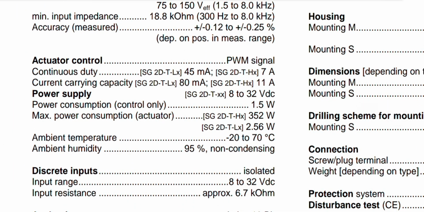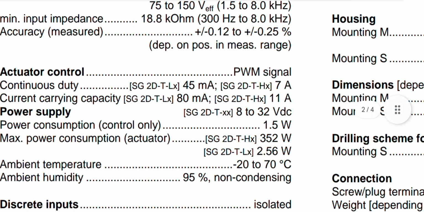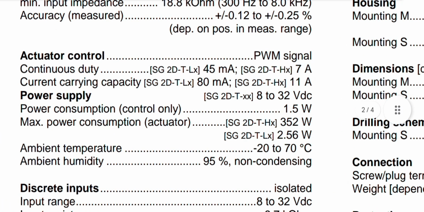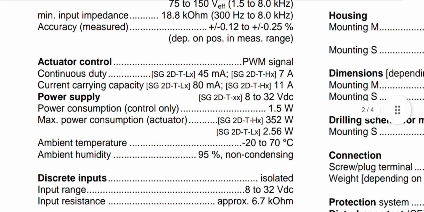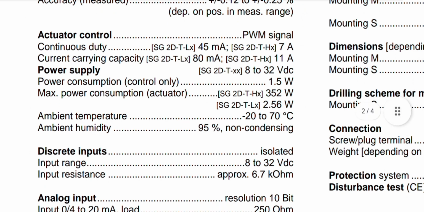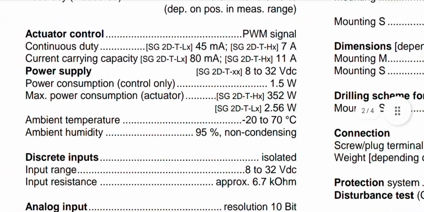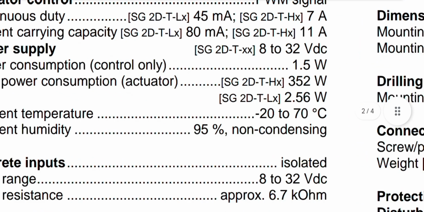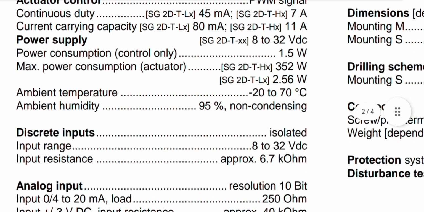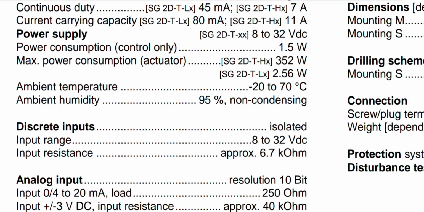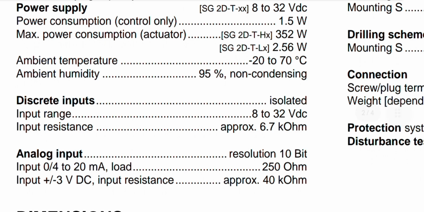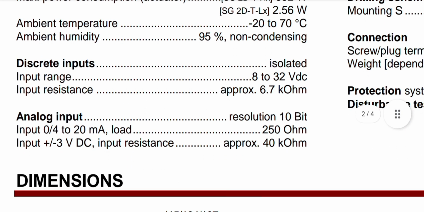Actuator controls 45 milliamps to 7 amps. Power up supply, power consumption of the control 1.5 watts. Maximum power consumption of the actuator 352 watts. Ambient temperature from minus 20 degrees to 70 degrees Celsius. Ambient humidity 95% non-condensing.